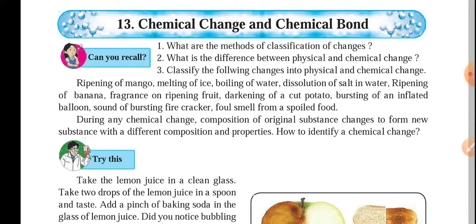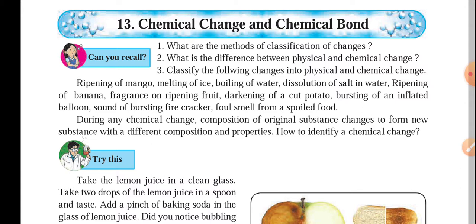Today we are going to see Maharashtra State Board Class 8 Science, Chapter number 13, Chemical Change and Chemical Bond. When we talk about these words, chemical change, first we will understand what exactly this means, and then we will go ahead in the chapter. If you remember, in the lower standard we had already studied about chemical change and physical change. I'm just revising these two things that we have studied in previous standards.